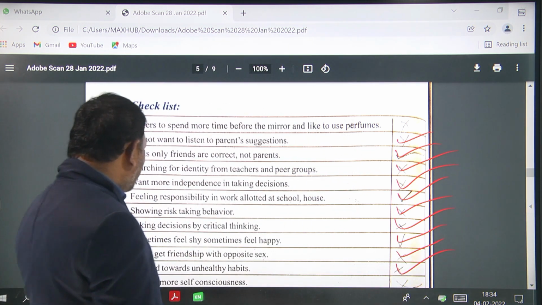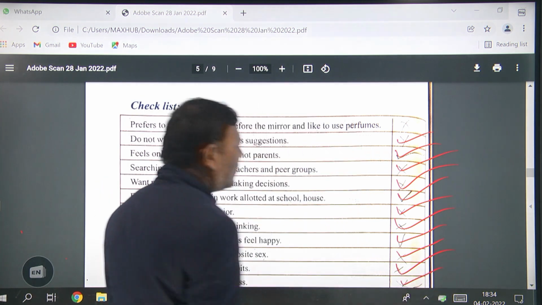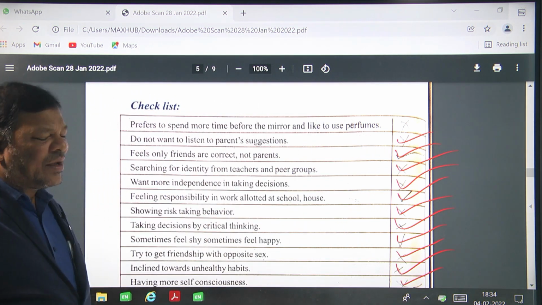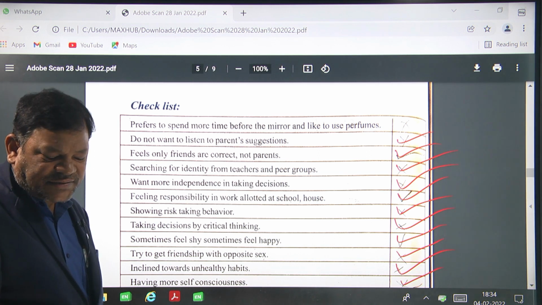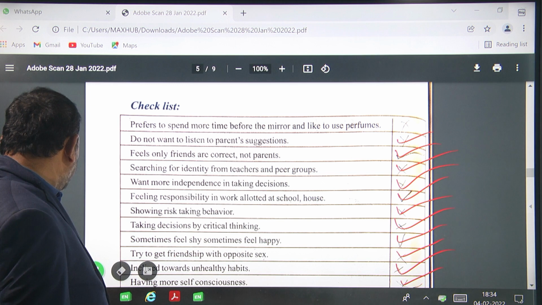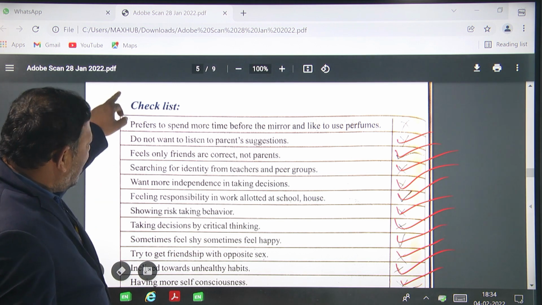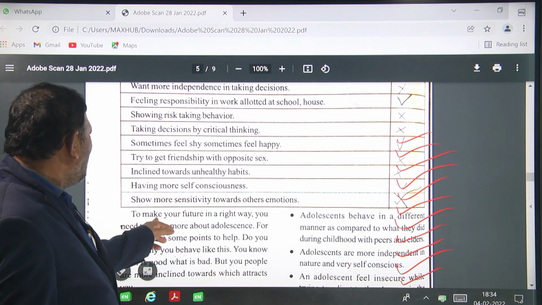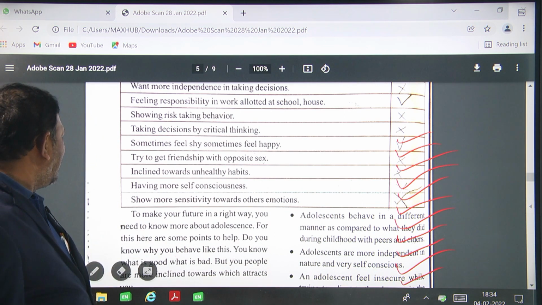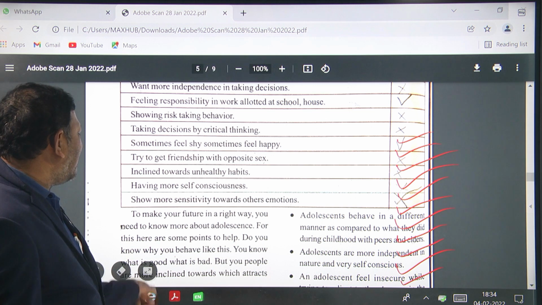Having more self-consciousness. So if these are all ticked, it means you have reached adolescence. Okay. To make your future in the right way, you need to know more about adolescence.